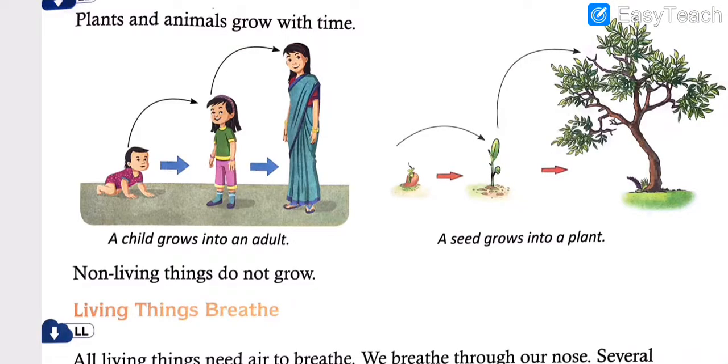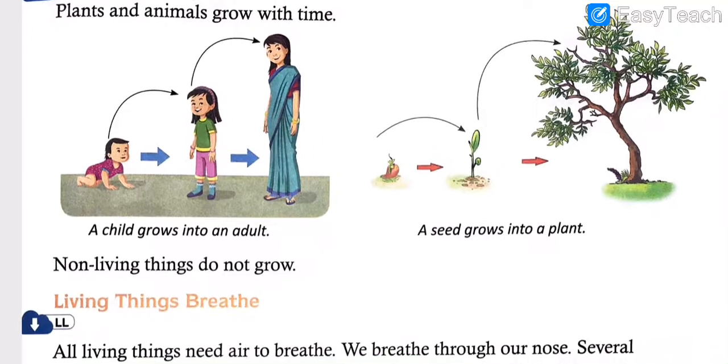Now we will have a look at the page where the heading is living things grow, that is page number 55. Those who have the textbook, for them I am guiding this. So now we will understand how living things grow. Plants and animals grow with time. Obviously plants and animals both are living things, even human beings are living things. So all of these grow with time. Nothing in such detail is written, just a small and interesting diagram is given to us.